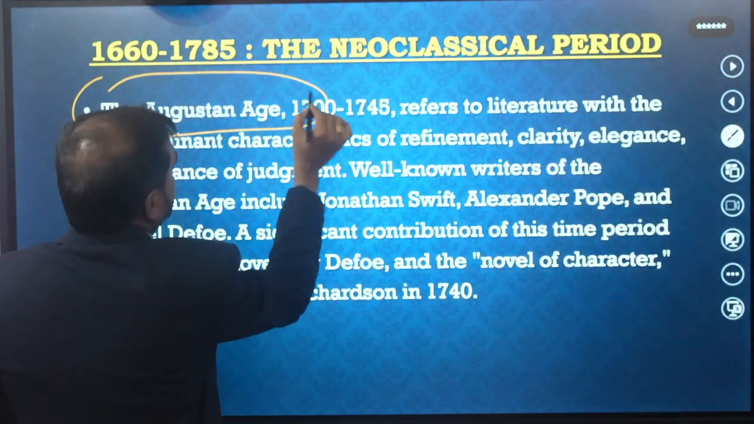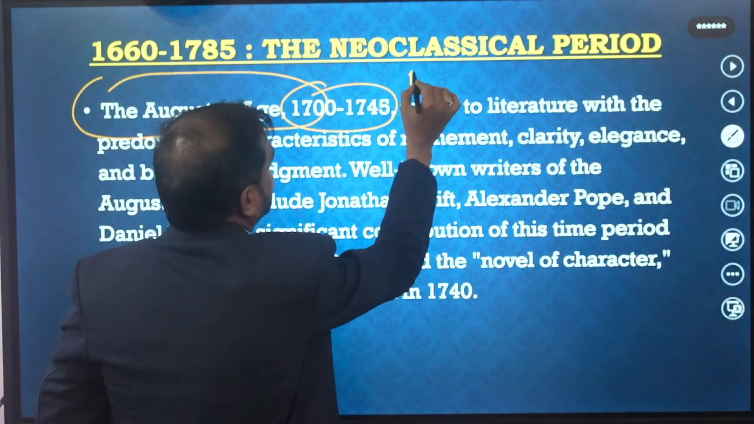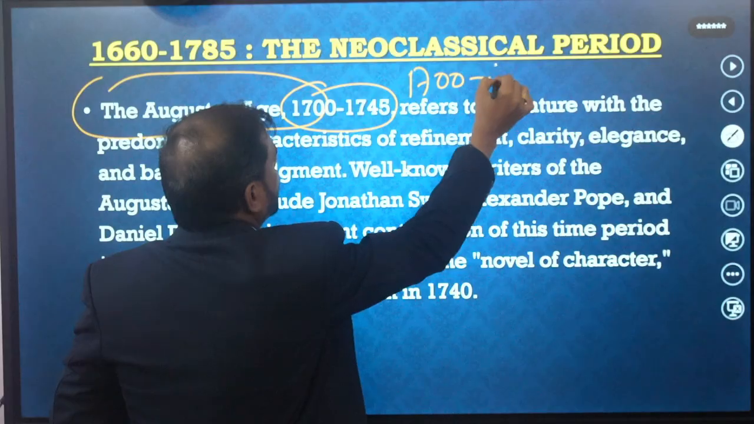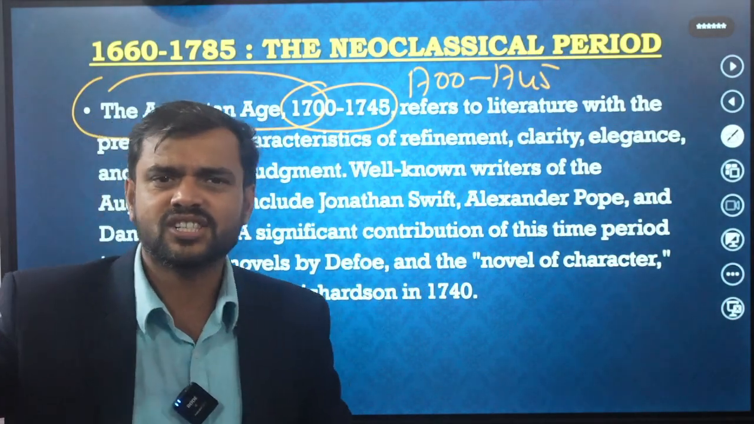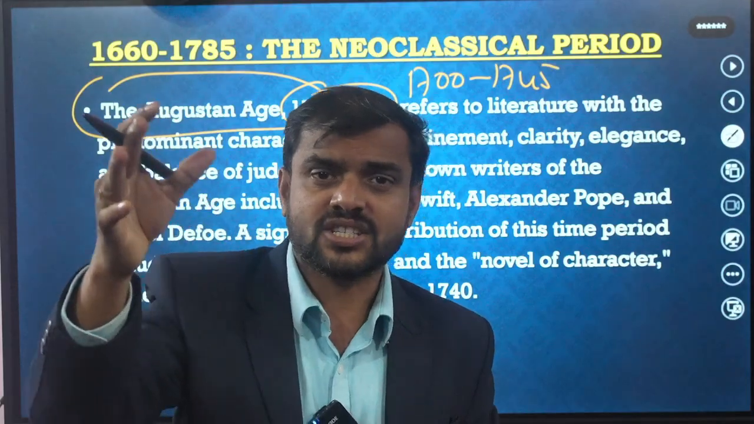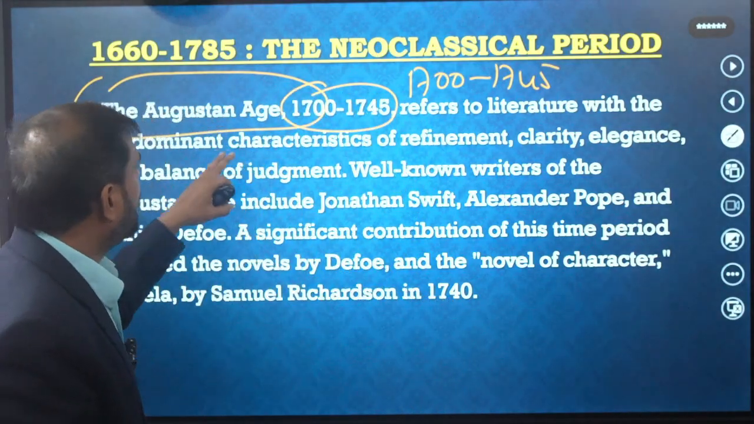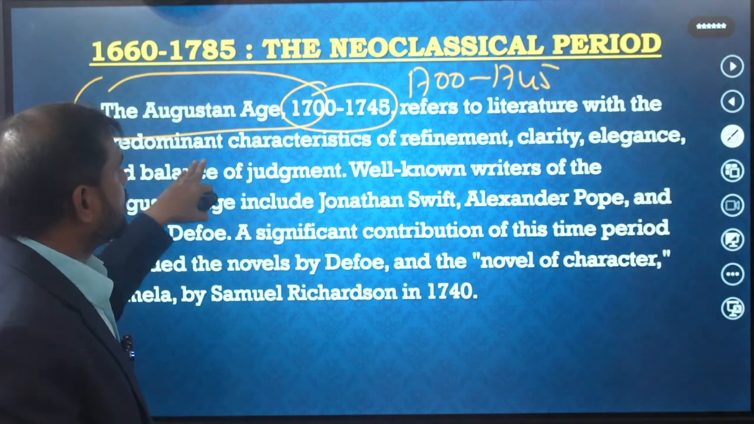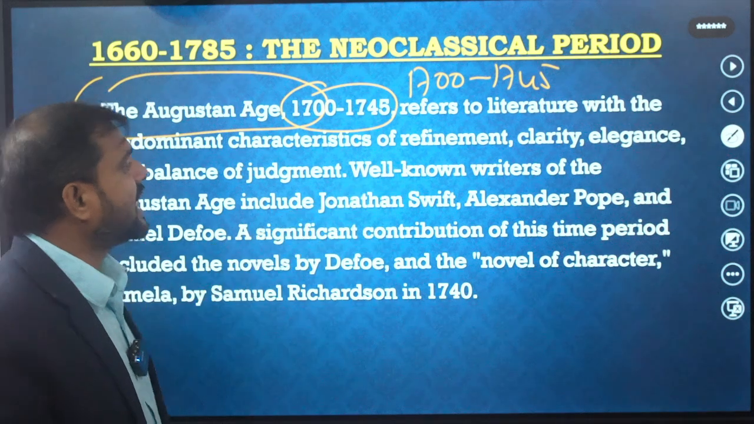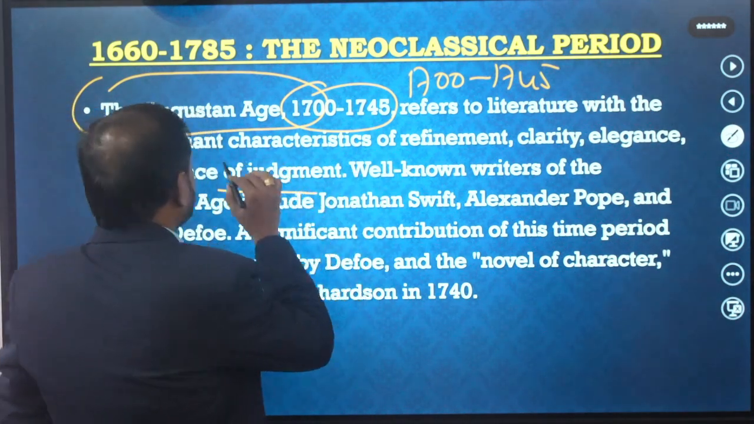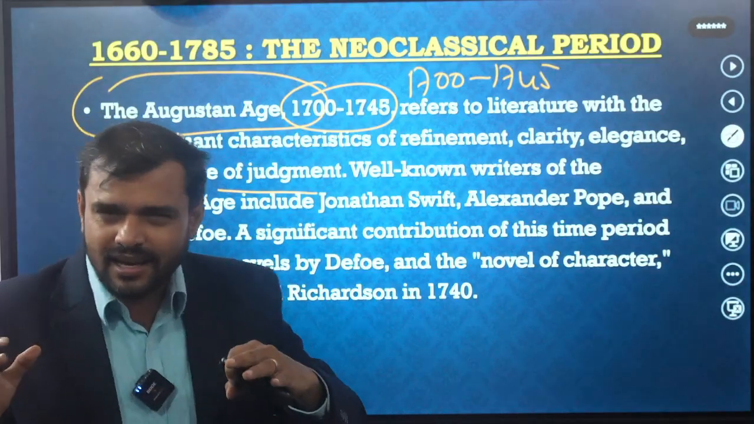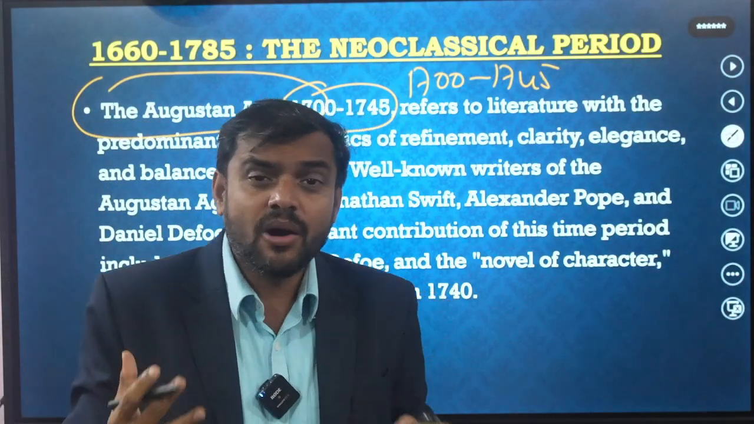The Augustan age started from 1700 and went to 1745. There is only one major writer in this period, Alexander Pope, one of the greatest satirists in English literature, whose work has the predominant characteristics of refinement, clarity, elegance, and balance of judgment. See, the literature developed here. How has it developed?